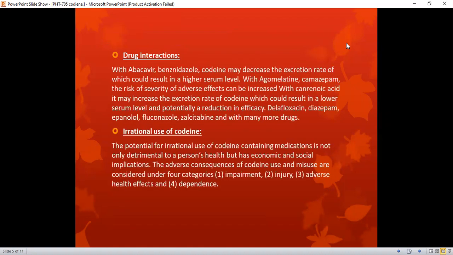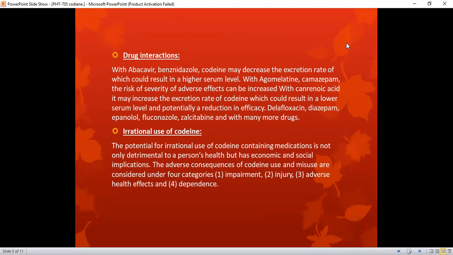Drug interactions. The drug codeine interacts with various drugs. With abacavir and benznidazole, codeine may decrease the excretion rate, which could result in higher serum levels. With amlodipine and camazepam, the risk or severity of adverse effects can be increased. With cannabinoic acid, it may increase the excretion rate of codeine, which could result in a lower serum level and potentially a reduction in efficacy. Levofloxacin, diazepam, and fluconazole, and many other drugs, also interact.